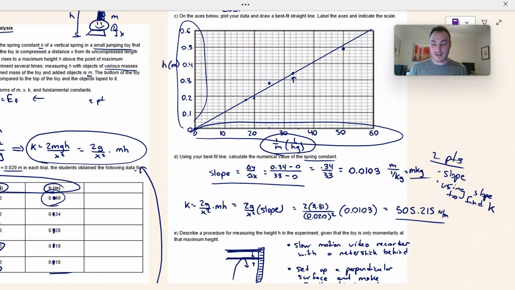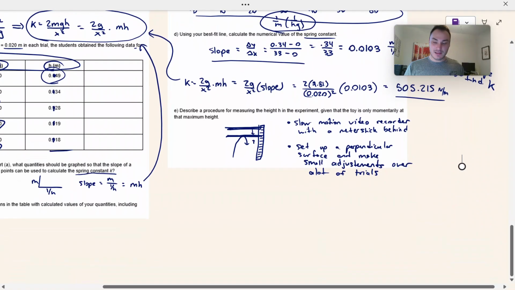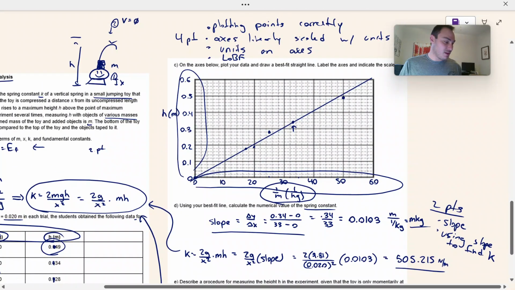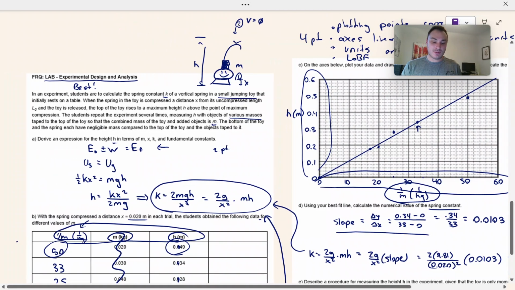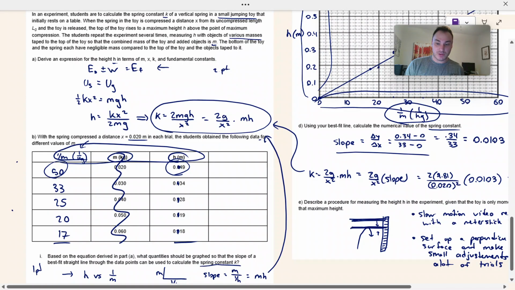Which, fair enough, is a little bit more of a challenge, and that is based off of whether you can manipulate a physics equation correctly. But 1 point for slope, that's pretty nice. And then this last one, it's 1 point for the actual procedure itself. So just going through this graph, I would argue this whole FRQ, 2, 1, 2, has 10 points associated with it. And I would argue like 6 of them, you don't need to know physics to get these points.